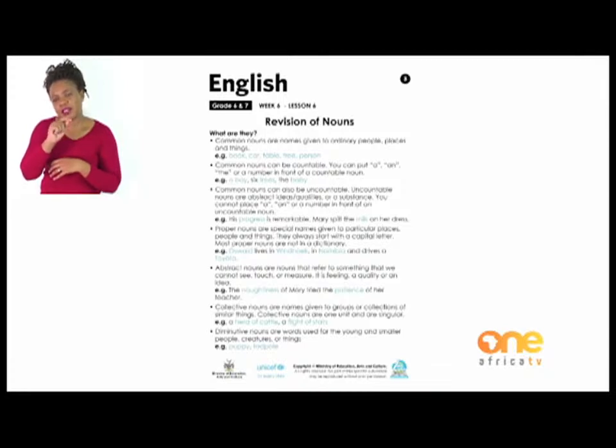These are names given to groups or collections of similar things. Collective nouns are one unit and are singular, e.g., a head of cattle, a flight of stairs. The last category is diminutive nouns. Diminutive nouns are words used for the young and smaller people, creatures, or things, e.g., puppy, tadpole.